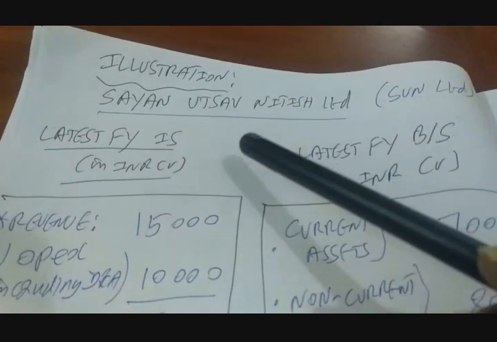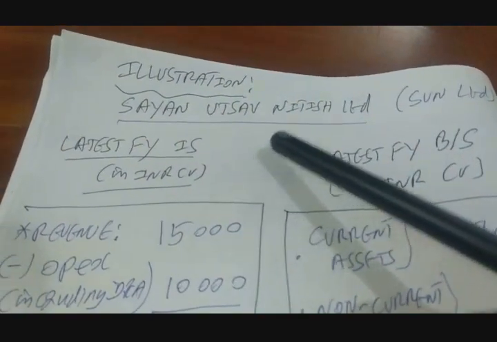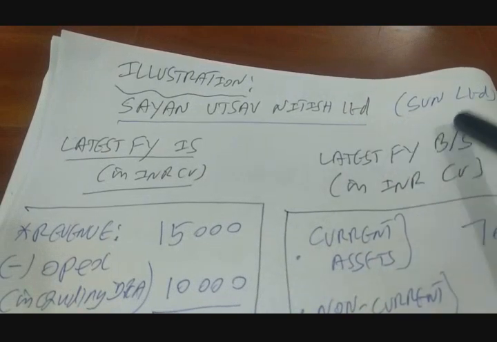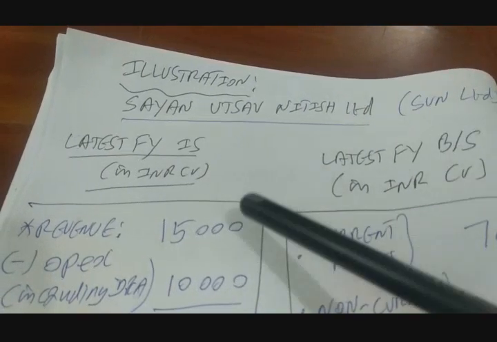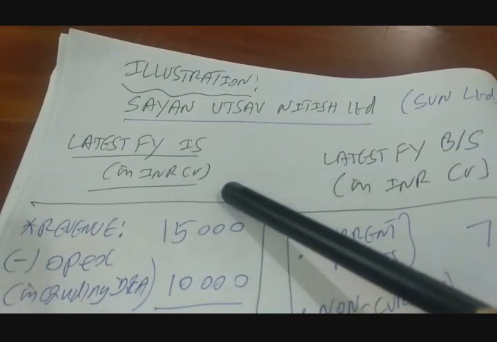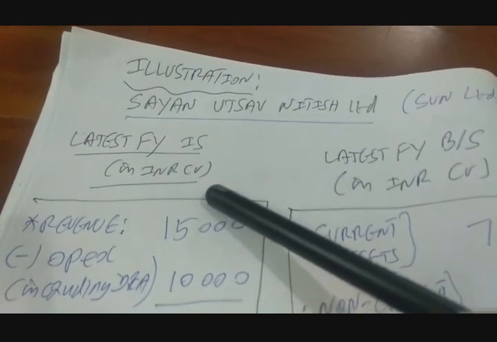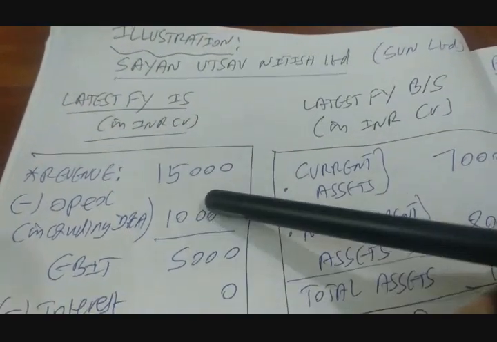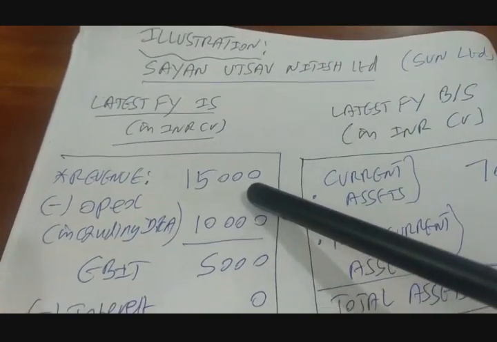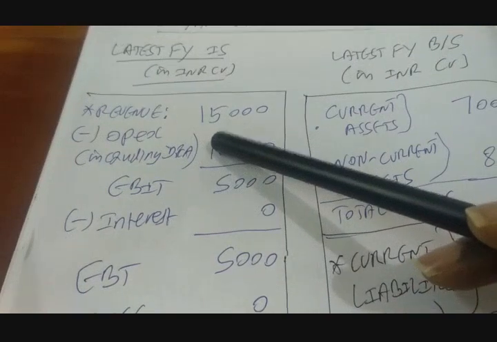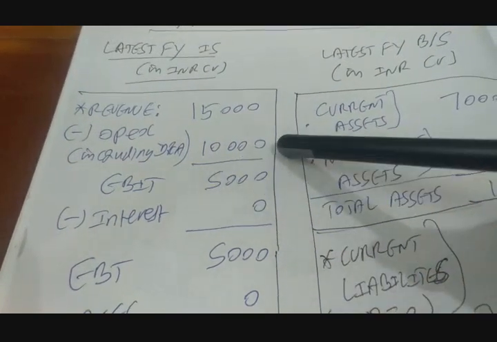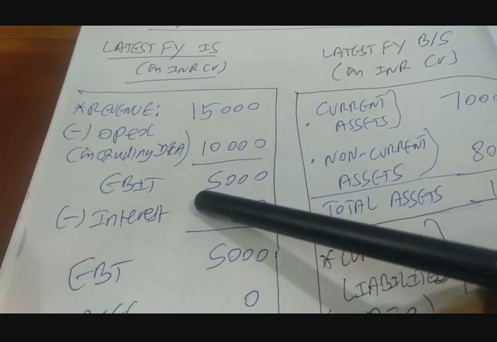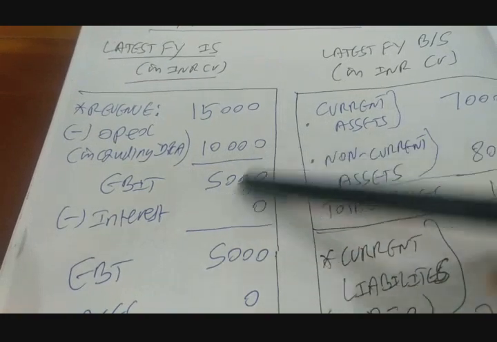So I am taking you through a numeric illustration. The name of the company is Sion Utsav Nitish Limited, Sun Limited. Their latest financial income statement in terms of INR crores is given like this. It's a vertical statement starting with a revenue of 15,000 crores minus operating expenses including depreciation and amortization of 10,000 crores, giving us EBIT or operating income of 5,000 crores.